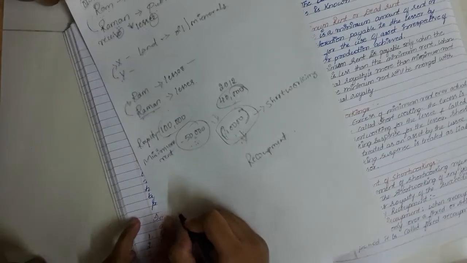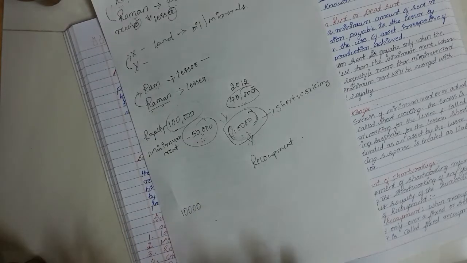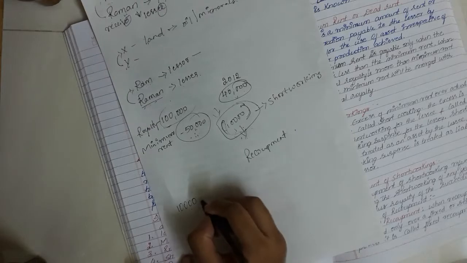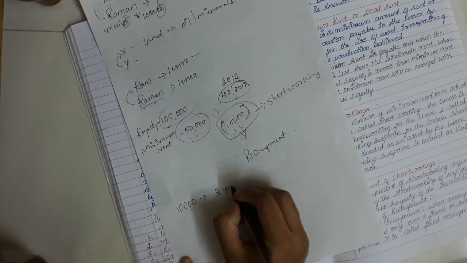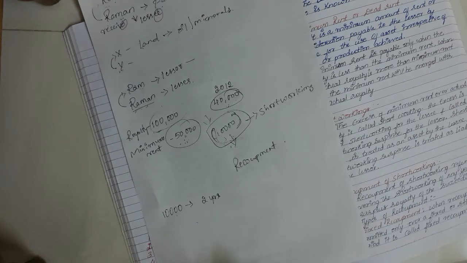In the agreement they might have written that this 10,000 of short workings should be recovered within the next 2 years. That is fixed. Within 2 years of time, they need to recover the losses. That is known as fixed recoupment.